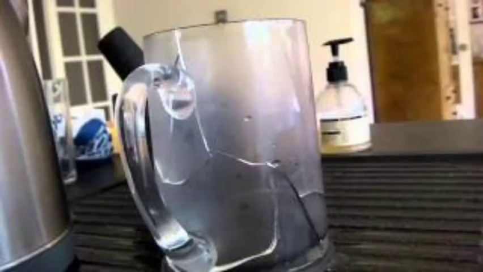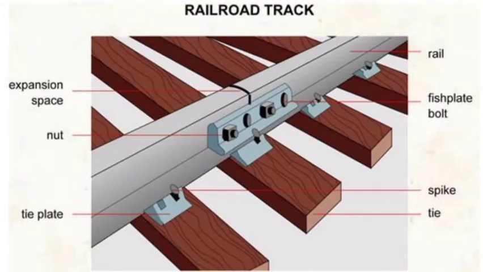When hot water is poured into a thick glass tumbler, it cracks because the inner surface of the glass expands more than the outer surface. For the same reason, when a hot thick glass is placed in cold water, the glass breaks as the outside surface contracts more than the inside surface. Another example is railway tracks are laid in such a way that there is some space between them to allow for their expansion in summer and contraction in winter.